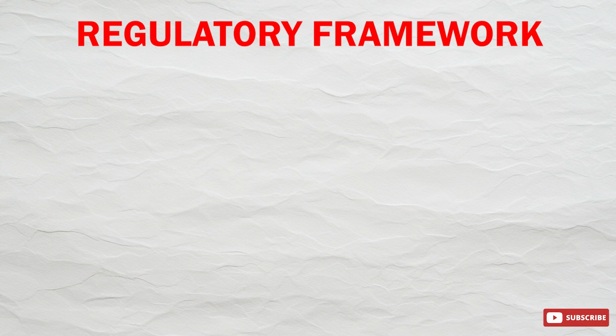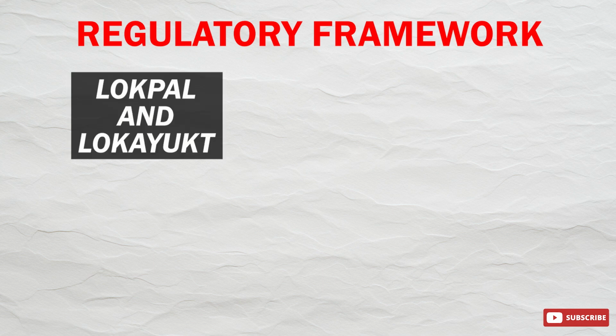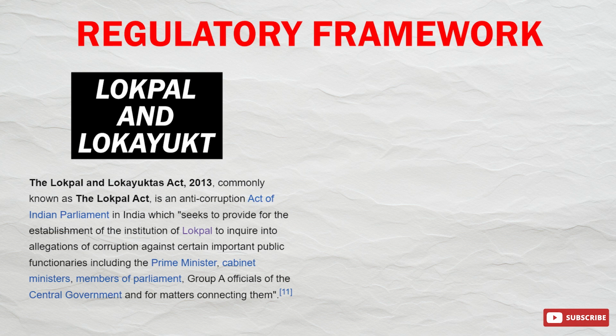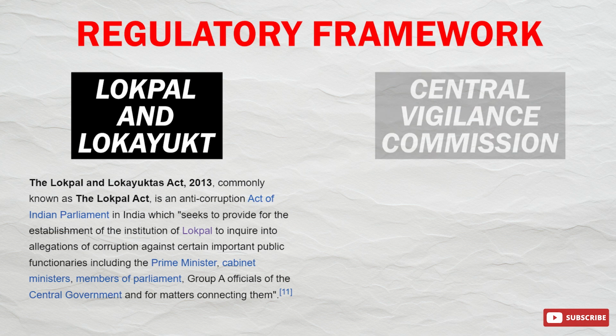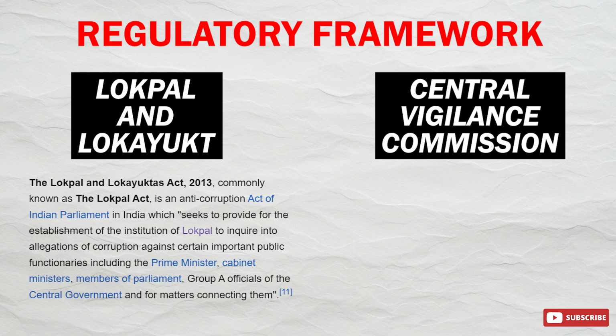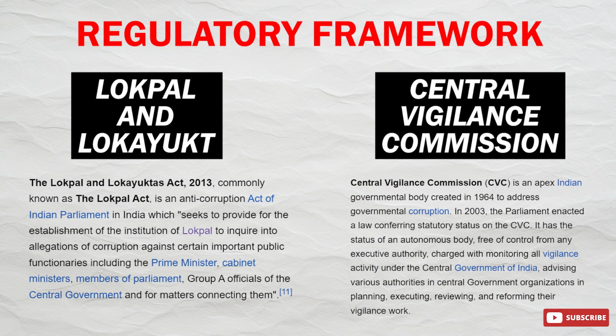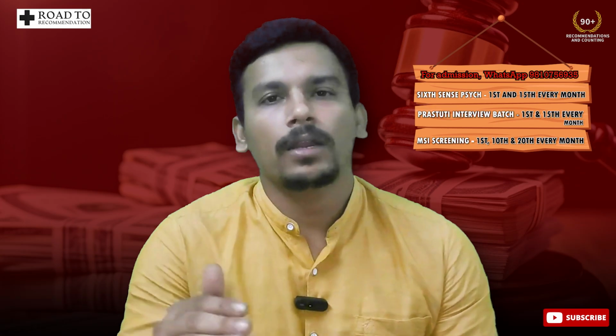Now, under regulatory frameworks, we have two bodies very specifically. Number 1 is Lokpal and Lokayukt, which has the power to investigate public functionaries, even including ex-prime ministers. The second regulatory body is the Central Vigilance Commission, which aids, assists and advises the government in formulation of anti-corruption measures.